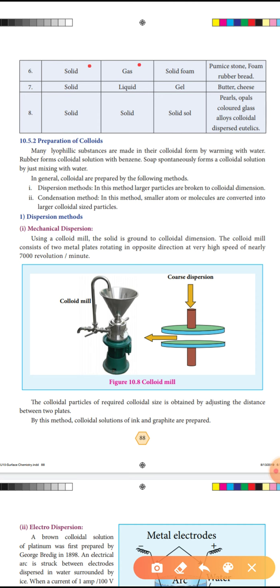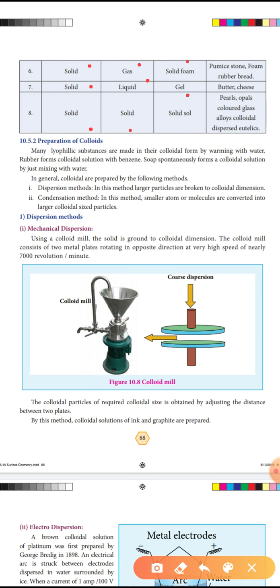Next, solid in gas. That name is called solid foam. So examples: pumice stone, foam rubber, bread. The next one, solid in liquid: gel, butter, cheese.